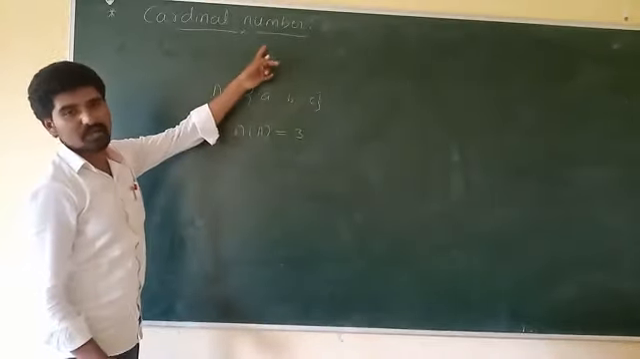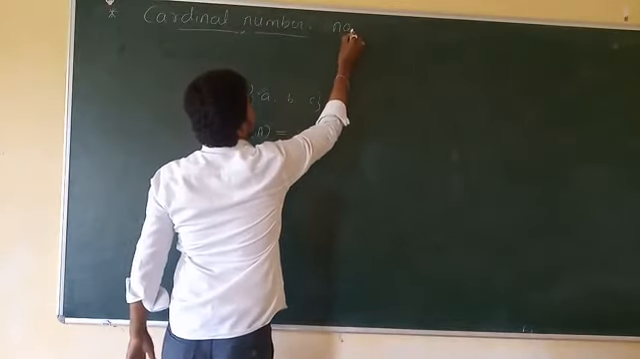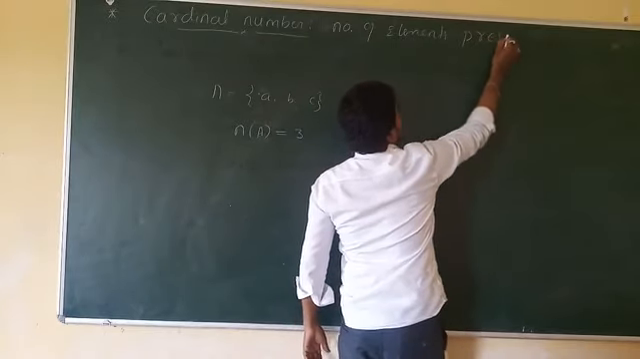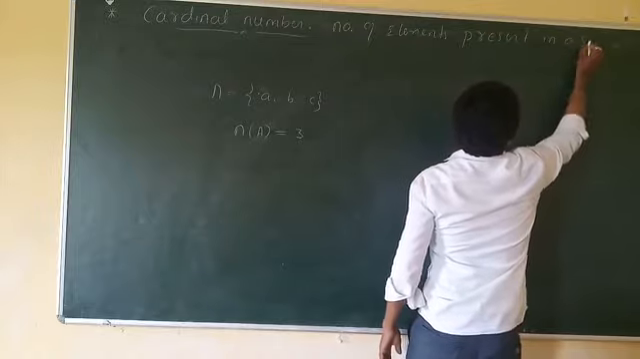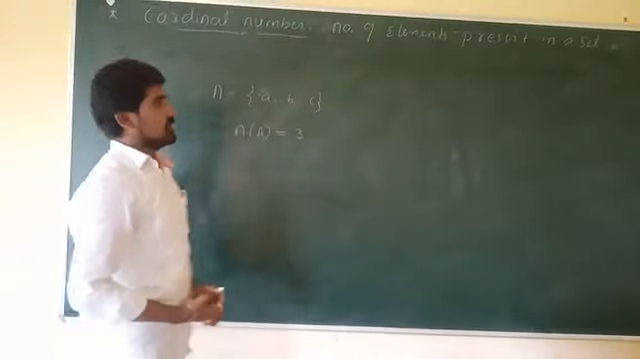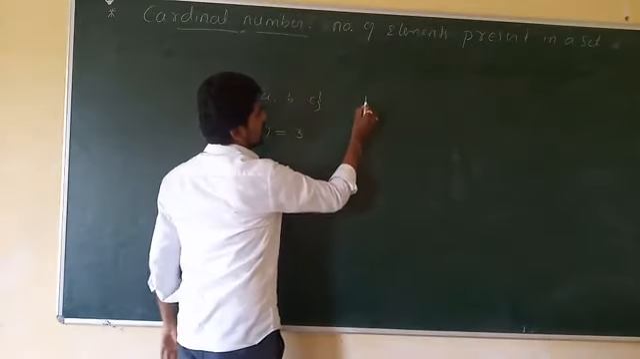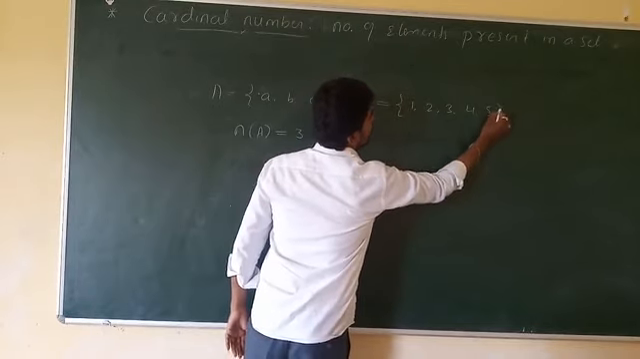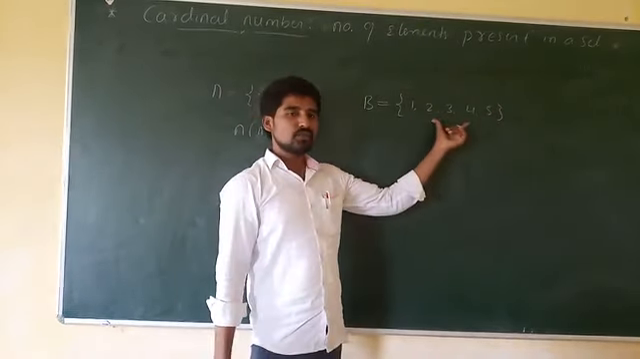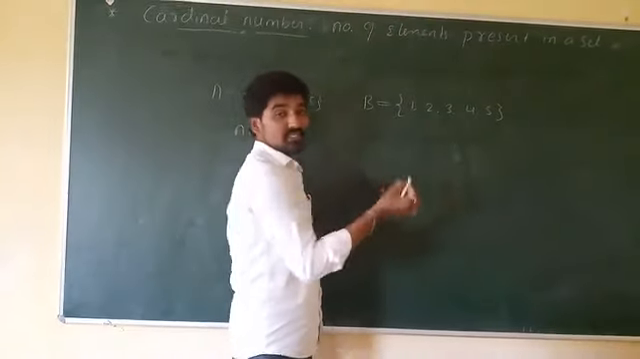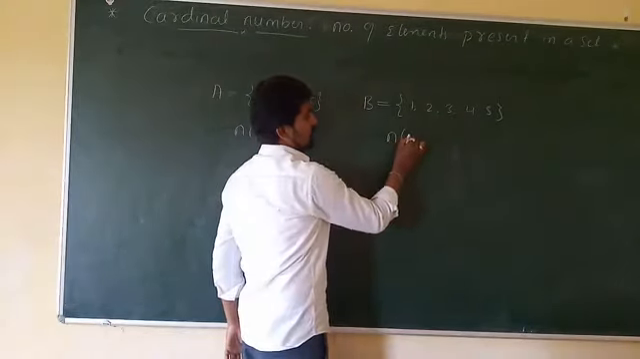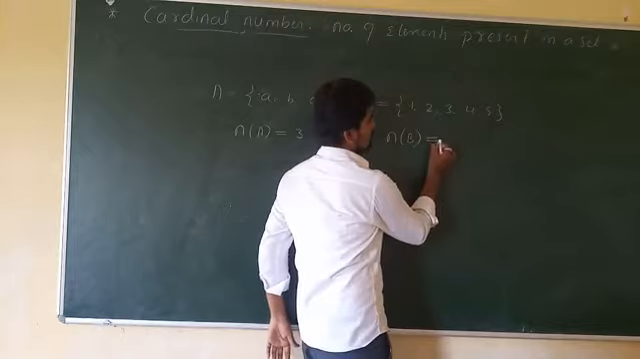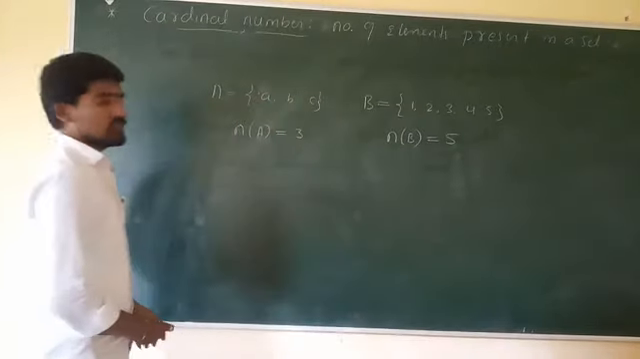So this is called the cardinal number of a set. What is meant by cardinal number of a set? The number of elements present in a set is called the cardinal number of a set. Or you may take one more example. Let the set B is equal to {1, 2, 3, 4, 5}. In the set B, there exist 5 elements. Therefore, the cardinal number of the set B is denoted by n(B). n(B) means the number of elements present in set B is equal to 5. I hope all of you understood this.